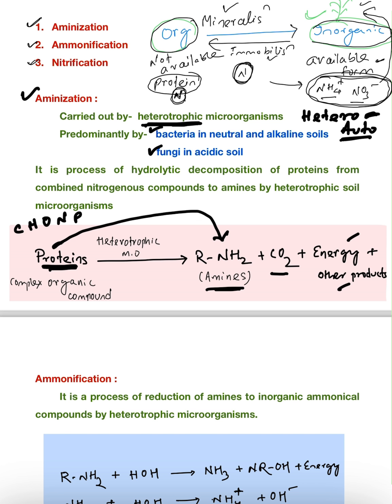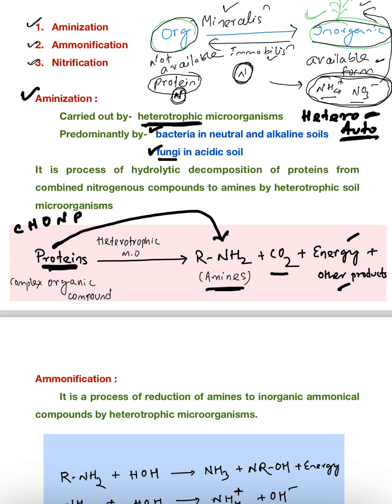What do we mean by autotrophs? Auto means they can prepare food by themselves. So the microorganisms in the aminization process are mostly heterotrophic in nature, predominantly bacteria and fungi.